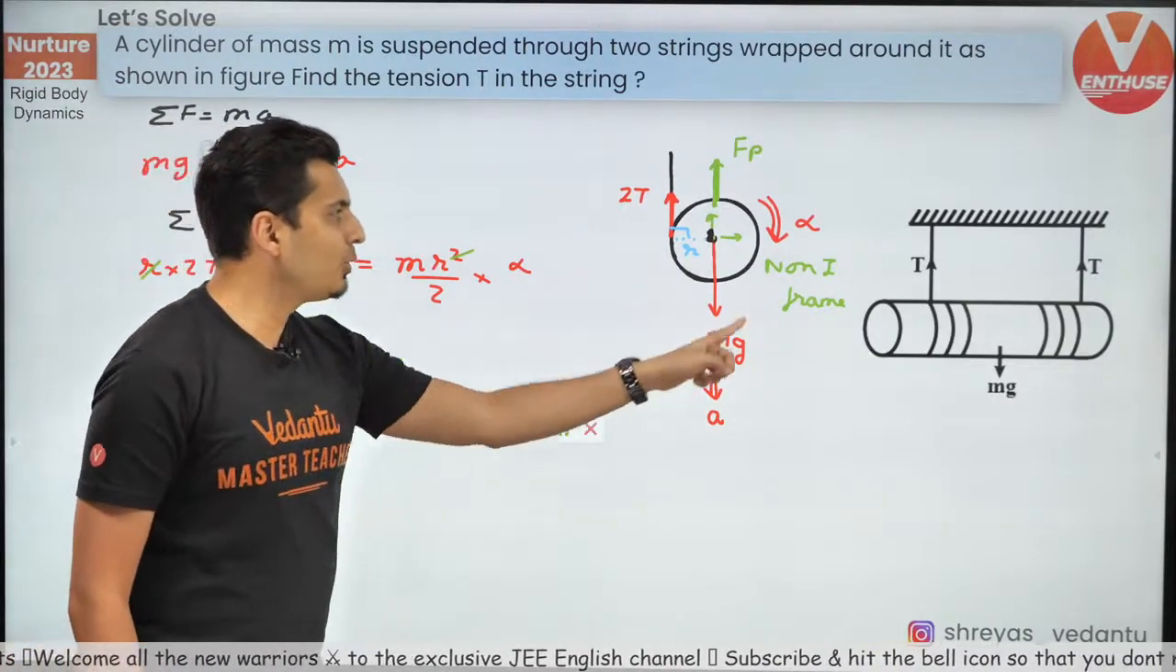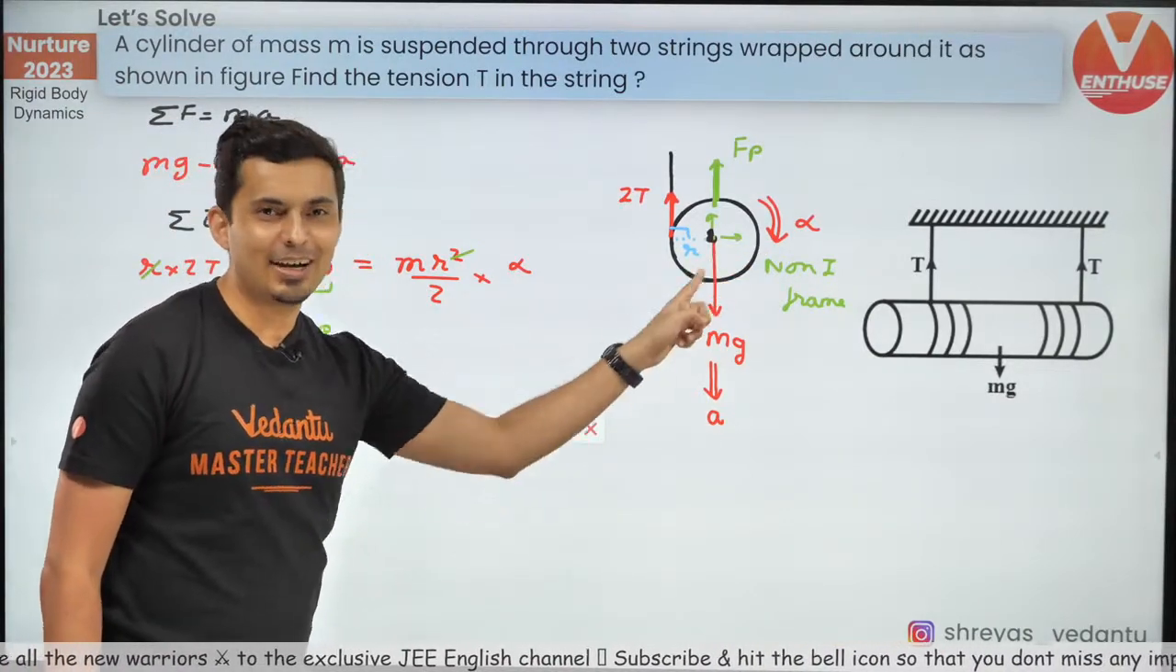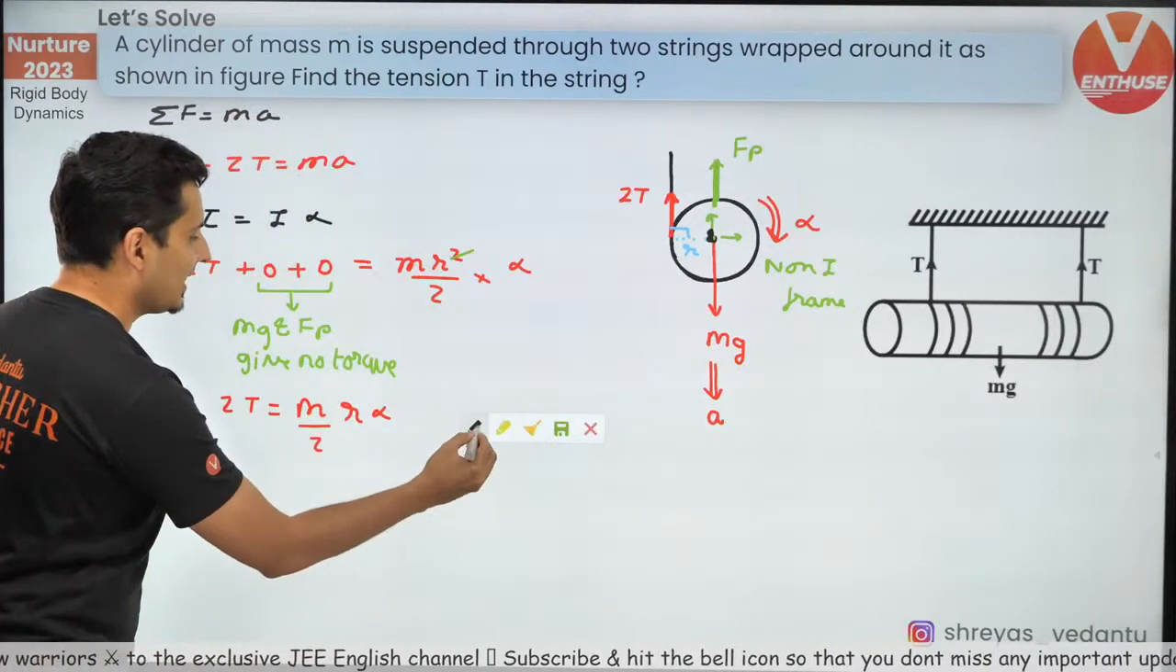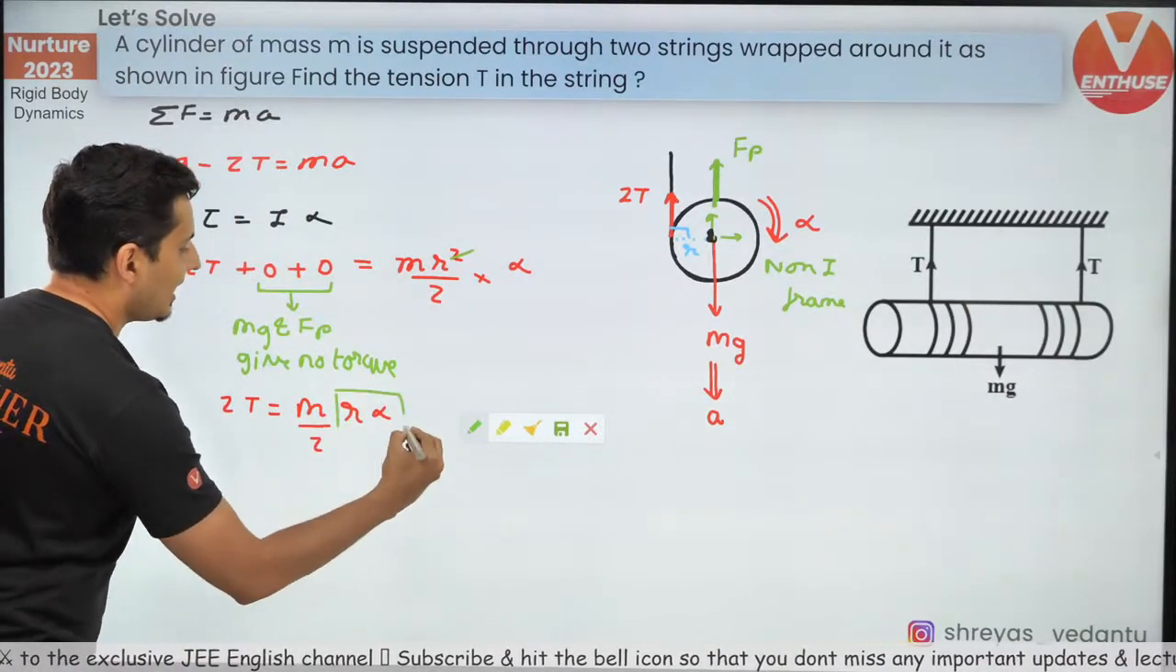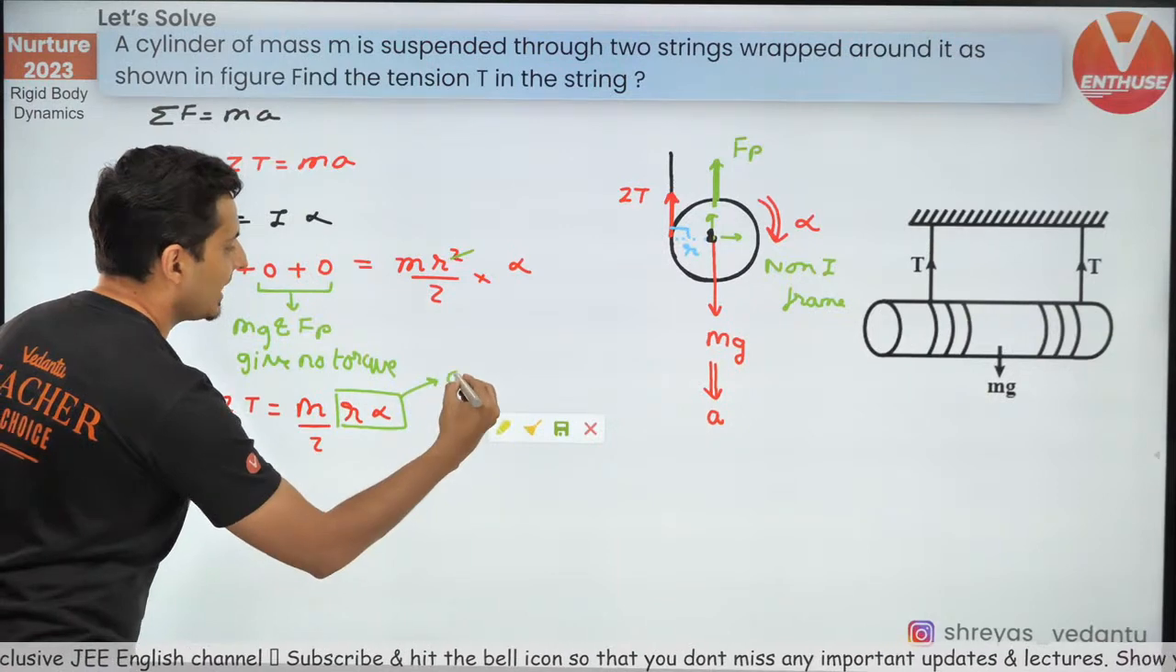Wait a minute. I think I know what is the relationship between a, alpha and R. I think I know what it is. So what is this? R into alpha. That is nothing but a, right?